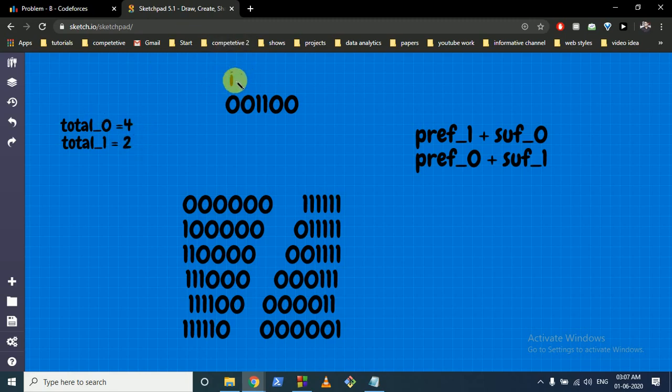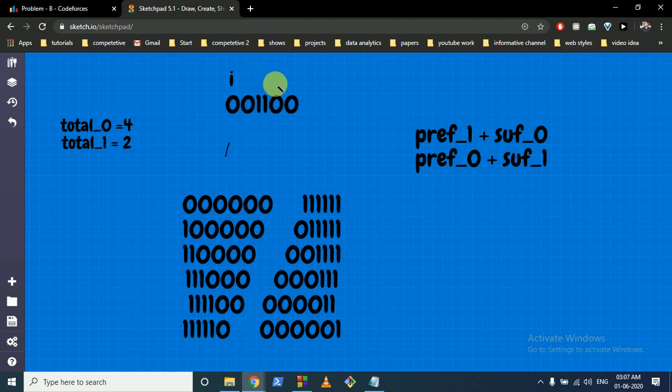If we iterate over i and at every position count how many zeros we have seen: if our i is at this position, which is 0, the total number of zeros till now is 1, and because the total number of zeros is 4, the number of zeros ahead of it is 4 minus 1, which is 3.